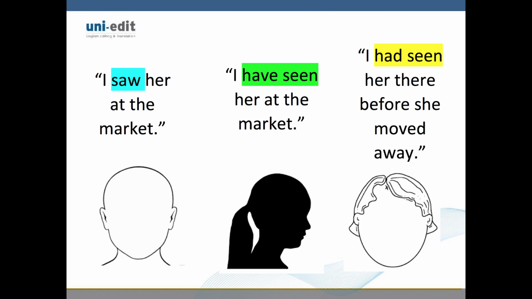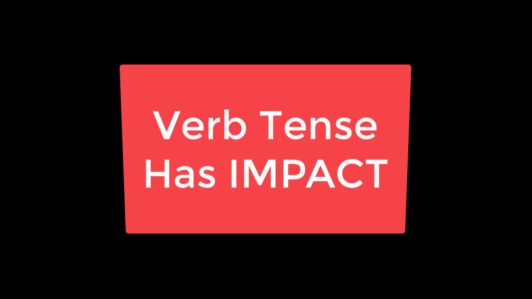The first witness is probably referring to the specific time or event the police are interested in. The second is suggesting that she can verify the woman's presence at the market before. This does not place her there at the time of the crime, however. The third is implying that the woman had been there previously, but as far as the witness knows, it is no longer happening. Both the second and the third are saying she has been to the market before, but it is not tying her to the location at the time the police are asking about.